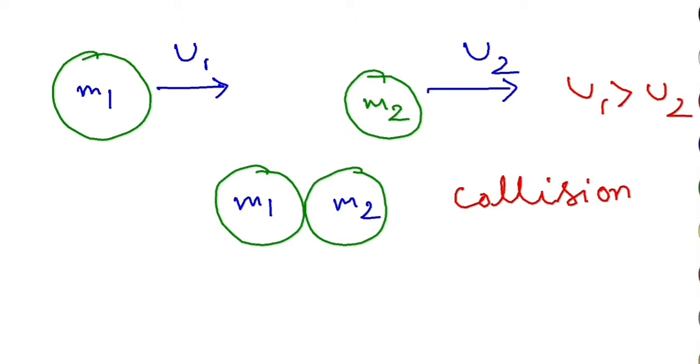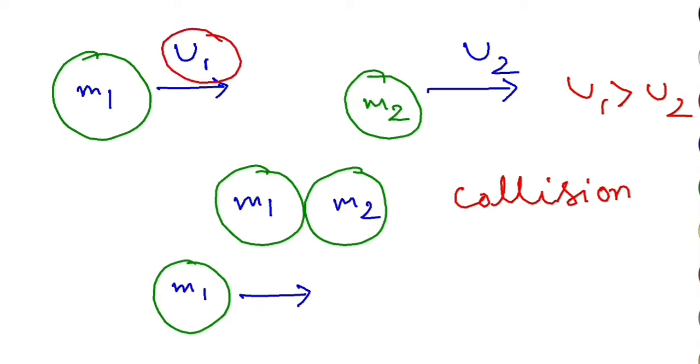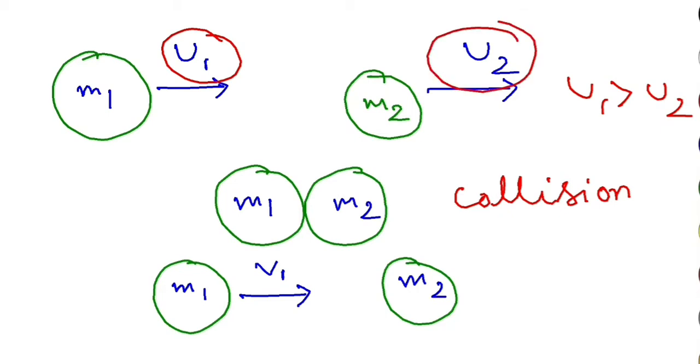So when the collision is over, what will happen now? Let's say the first object is now moving, its mass is still m1. Now the speed will change due to the collision. Initially its speed was u1, now we assume its speed has become v1. And the second object, its mass will remain the same. Initially its speed was u2, and now we assume that its speed has become v2.